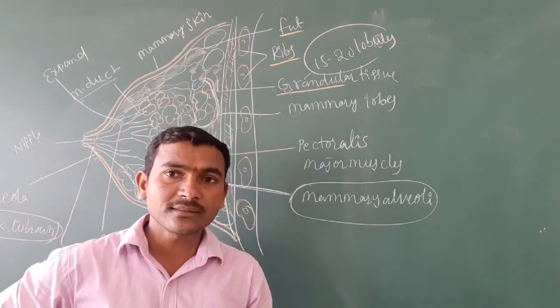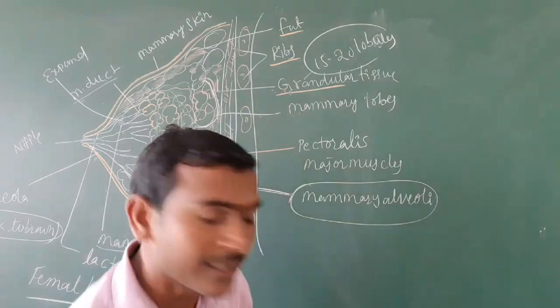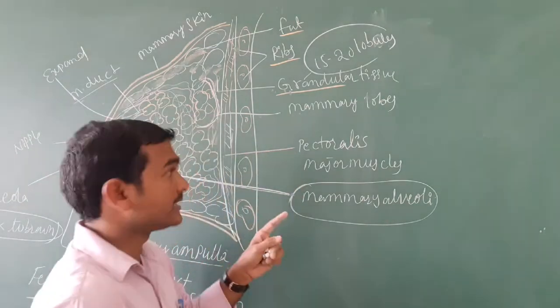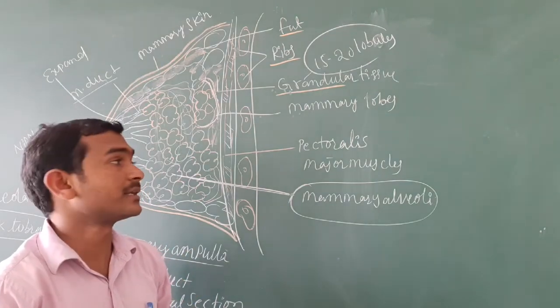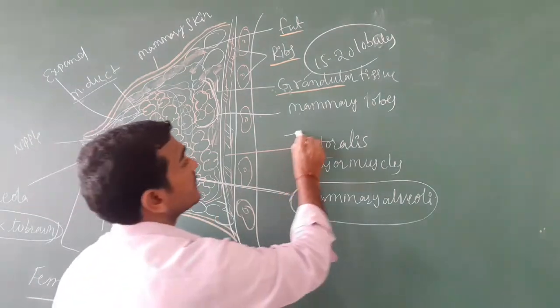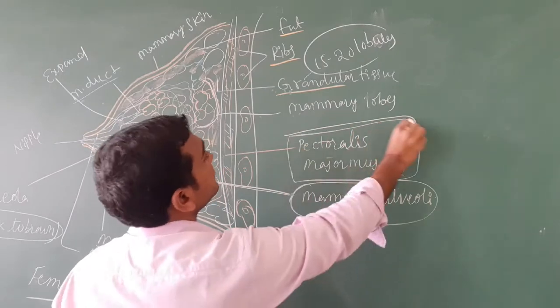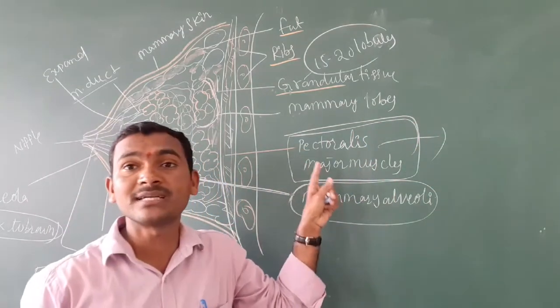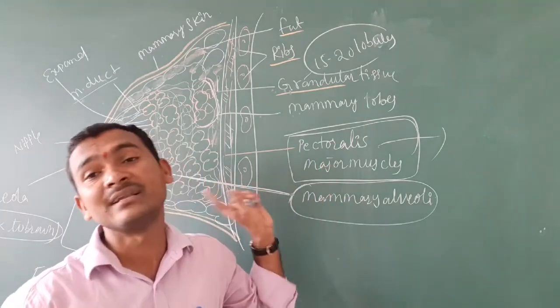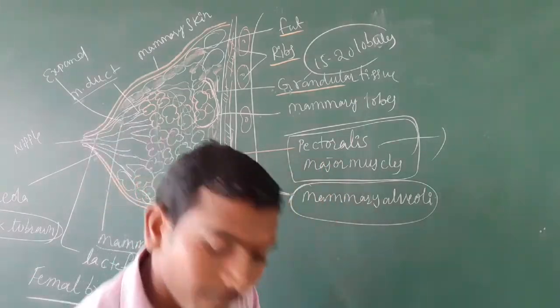The releasing of the milk depends on certain conditions. Another thing is that the mammary glands are located on the anterior part of the female, over one muscle, the pectoralis major muscle. It is very important to know where the pectoralis major muscles of the females are present.